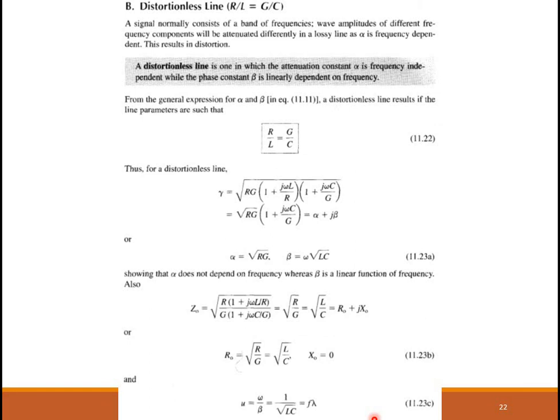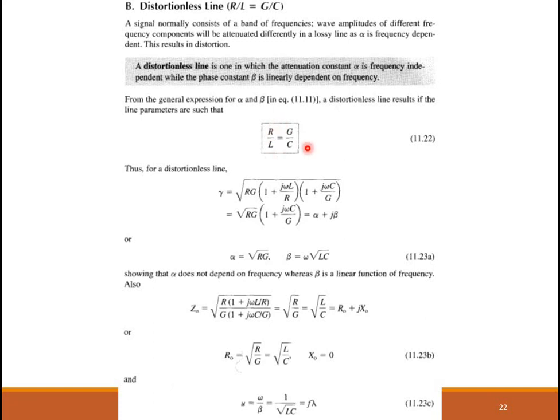The second classification or the second type of line is a distortionless line. A distortionless line is defined in this way. For a distortionless line, R by L is equal to G by C. A line in which this condition is satisfied is referred to as a distortionless line. Another way of defining is the attenuation constant is frequency independent and the phase constant is linearly dependent on the frequency. This is the definition of a distortionless line.